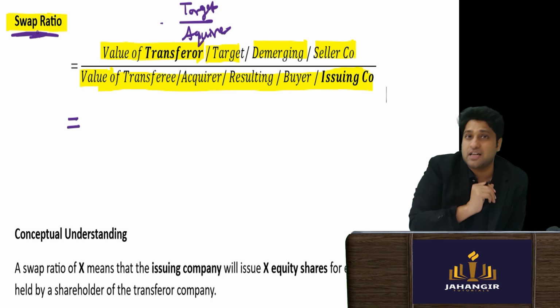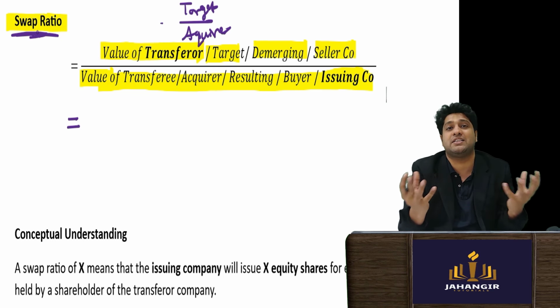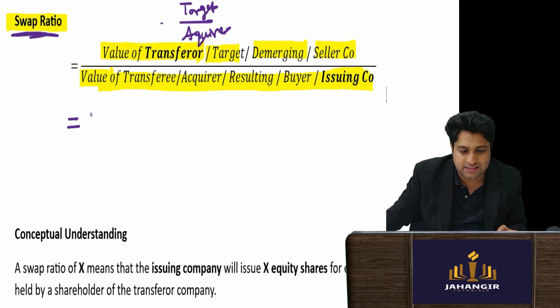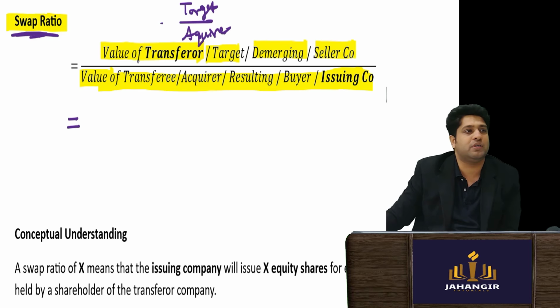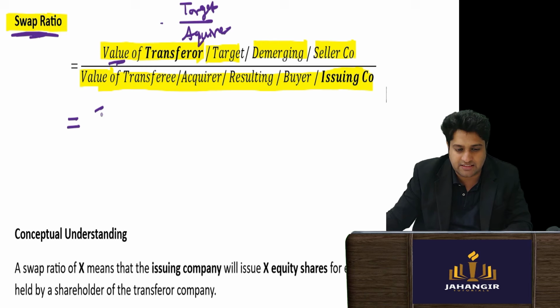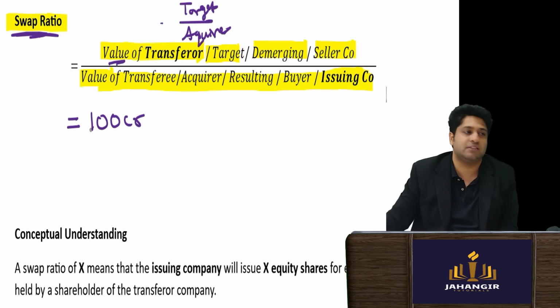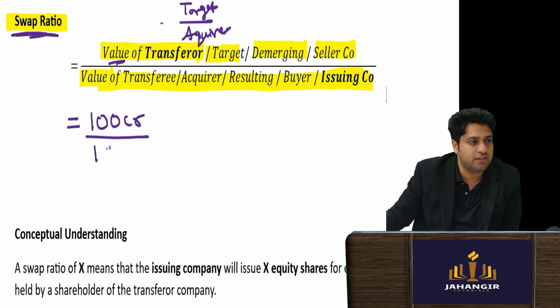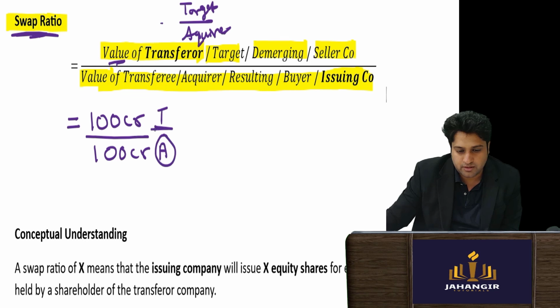When shares are exchanged against shares, then we have to see the sizes of the two companies. So let's say on top, I put the value of the transferor company, target company, demerging company or seller company. Let's take first a very simple example: the value of the target company is 100 crores and the value of the acquirer is also 100 crores.